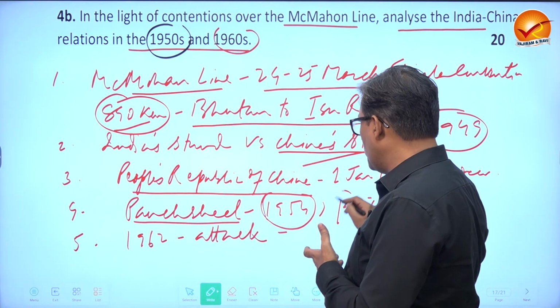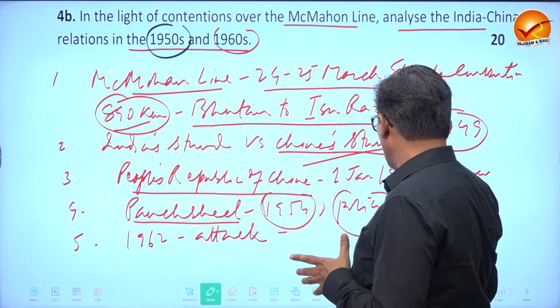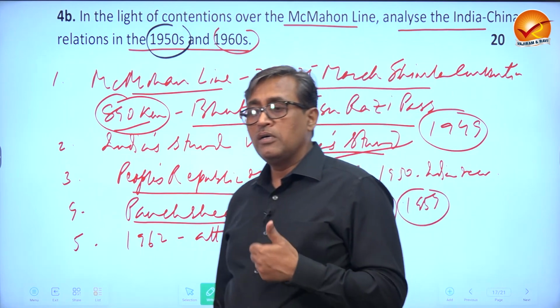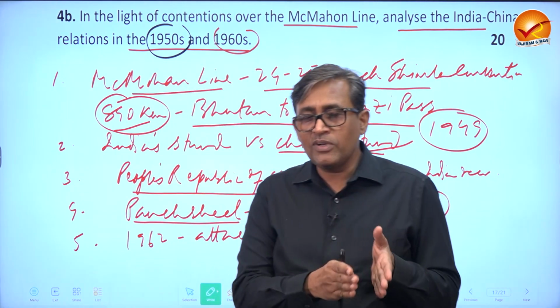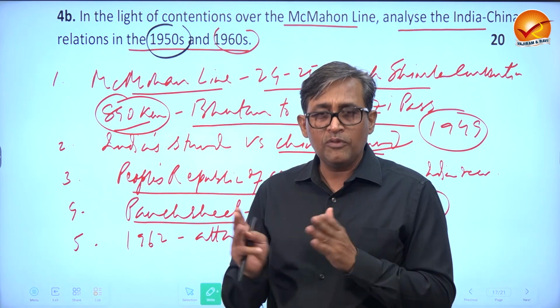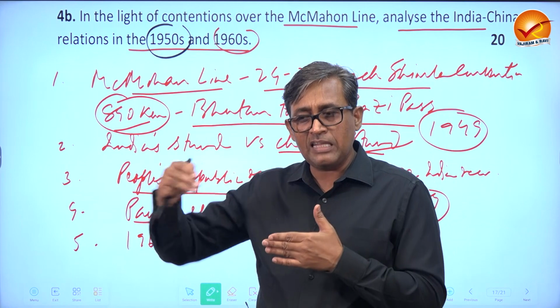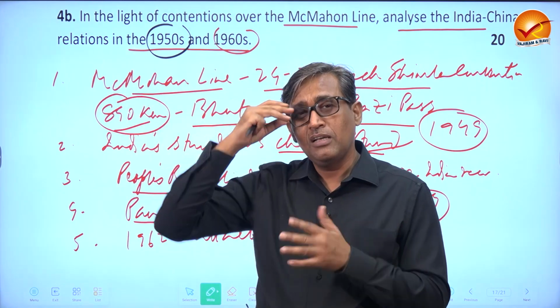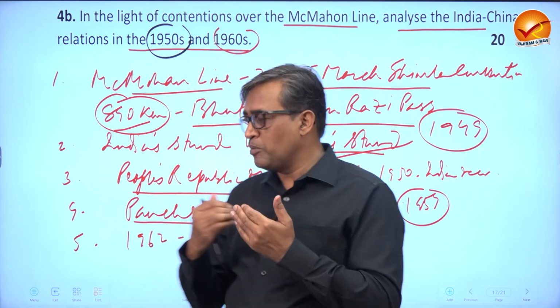And China also responded in the beginning. Till 1959, nobody knew or thought that China would actually betray India. So till the 1950s, our relation was smooth. Of course, the Chinese did not recognize the McMahon Line, but they always said that we will discuss this later on. Let's continue. That was the attitude. So our foreign policy was also based on that.